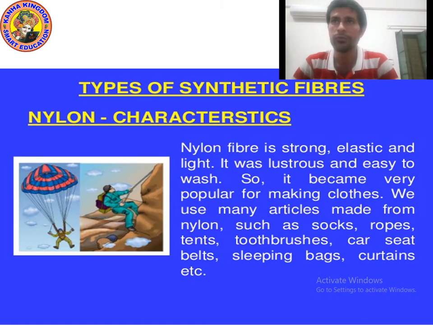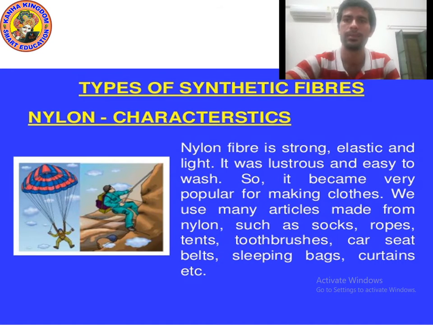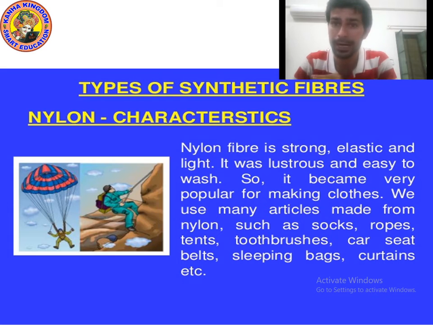We make different kinds of clothes and different articles: toothbrush, car seat belt, curtain, belt, socks, ropes, tent. All these things are made from nylon.